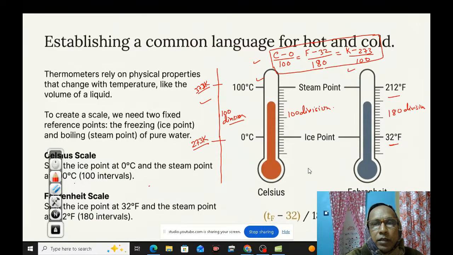Besides that, you can write it in this way also: the temperature in Fahrenheit minus 32 by 180 equals TC by 100, or C by 100, same thing. And if you want to relate with Kelvin, this is the formula to relate. You can convert between centigrade and Fahrenheit, centigrade and Kelvin, Kelvin and Fahrenheit, and Fahrenheit and centigrade by using this formula. These are the things. Next, what we're going to discuss is this one.